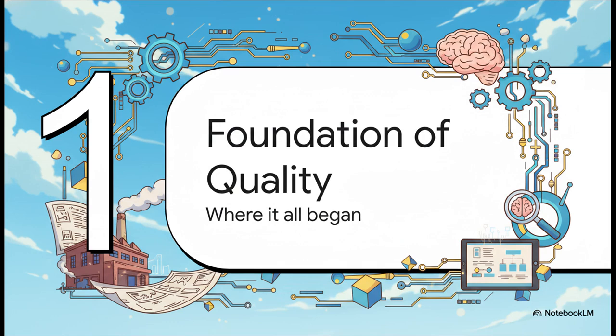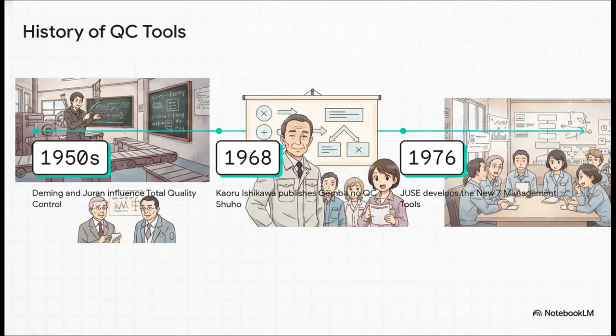To really master these methods, we first need to understand where they came from. The genesis of this whole toolkit actually traces back to the post-World War II industrial resurgence in Japan. Back in the 1950s, American quality pioneers like W. Edwards Deming and Joseph M. Juran introduced these really complex statistical theories to Japanese engineers. But Dr. Ishikawa realized there was a massive barrier. These stats were just way too dense for the frontline workers who were actually building the products. So, in 1968, he published Gemba no QC Shuho, effectively democratizing the methods. He simplified all that complex math into visual formats that absolutely anyone on the shop floor could use.